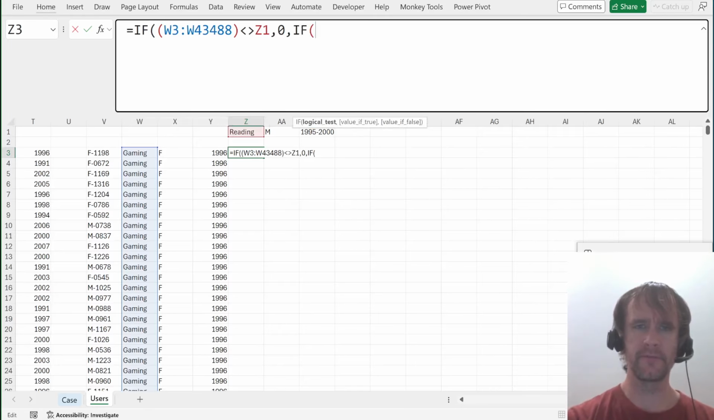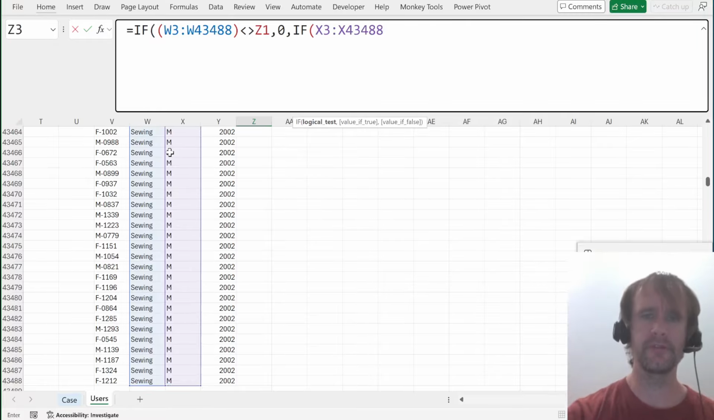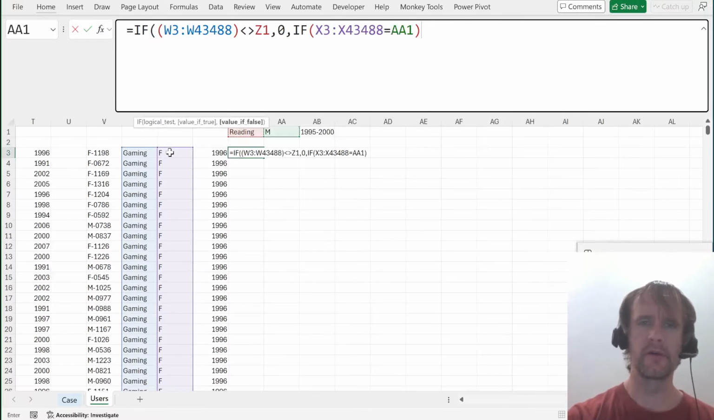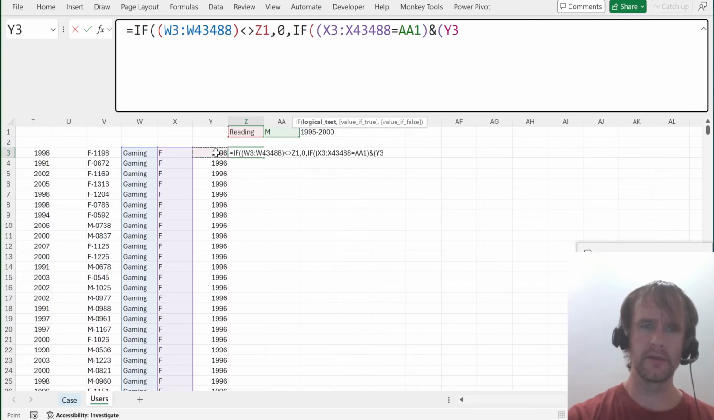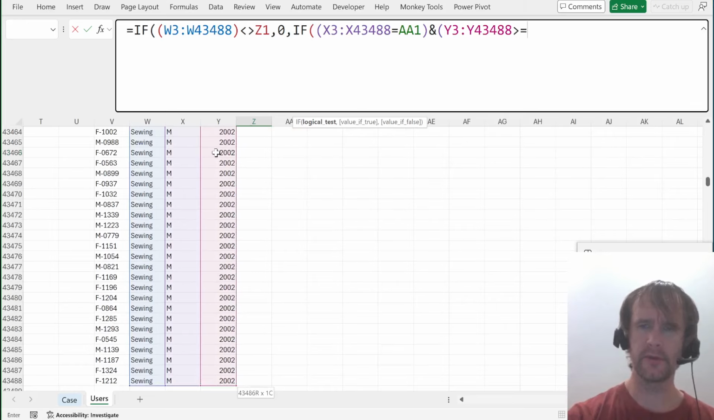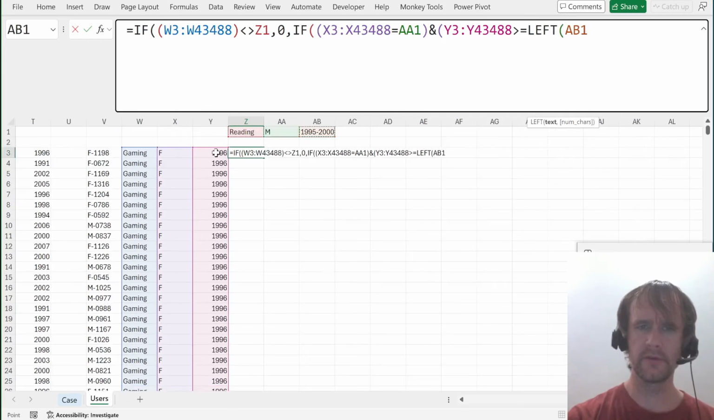Then we'll say if, I want to say if for switch, I want to say if. Oh yeah, I know what I can do. I can say if this equals this, and I'll just staple them together, say and, this has to be greater than or equal to left of this 4.